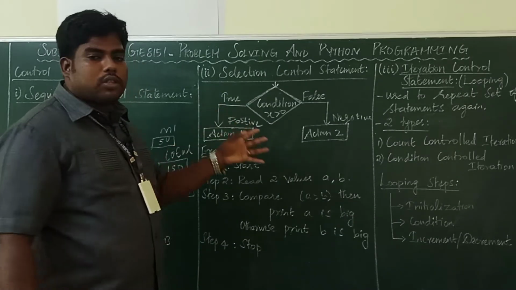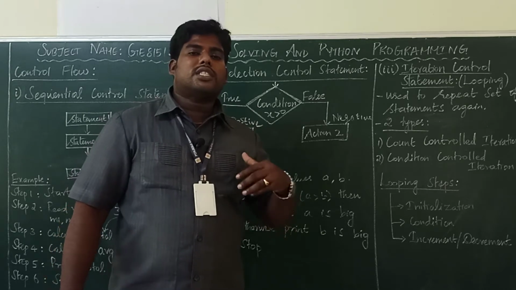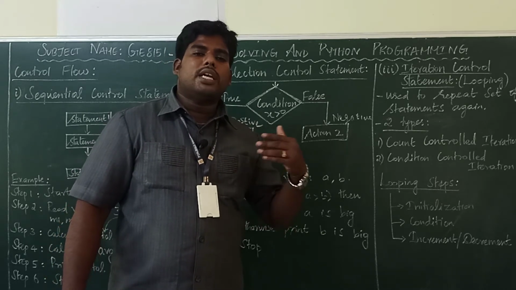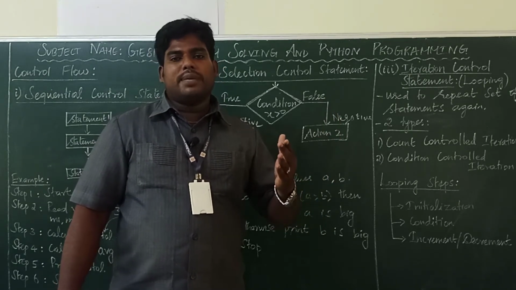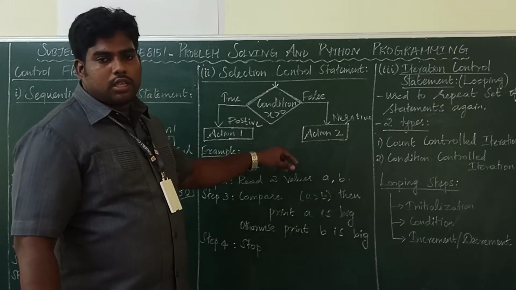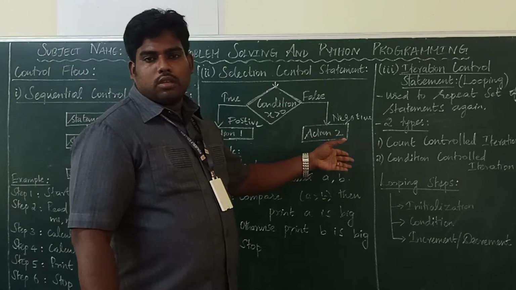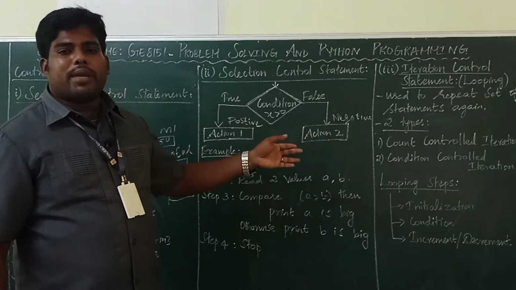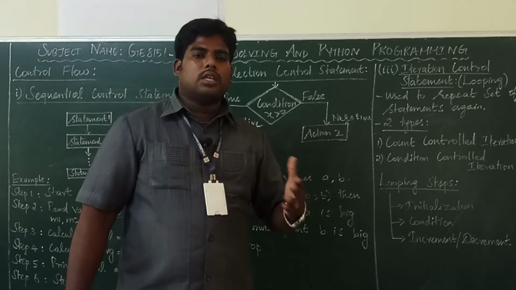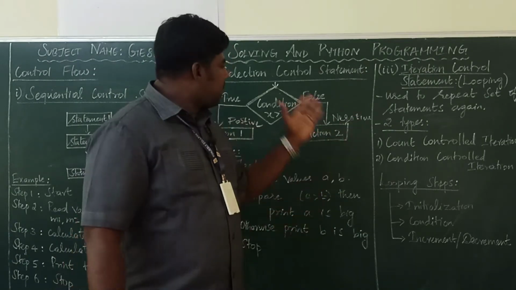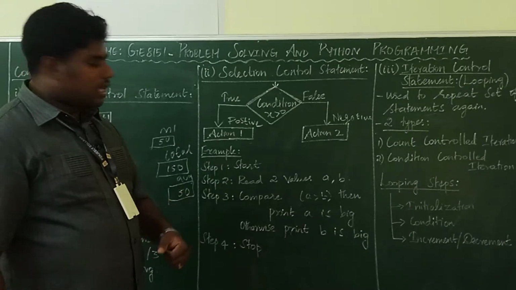For the selection control statement, there should be one condition. Depending upon the condition, which statement will be executed is determined. The order of execution is determined with the help of this condition. If this condition is true, this statement executes. If the condition is false, this statement executes. Mainly in programming languages, for selection statements you are going to study if, else, nested if, all these things. See this example, so you will get a clear idea.